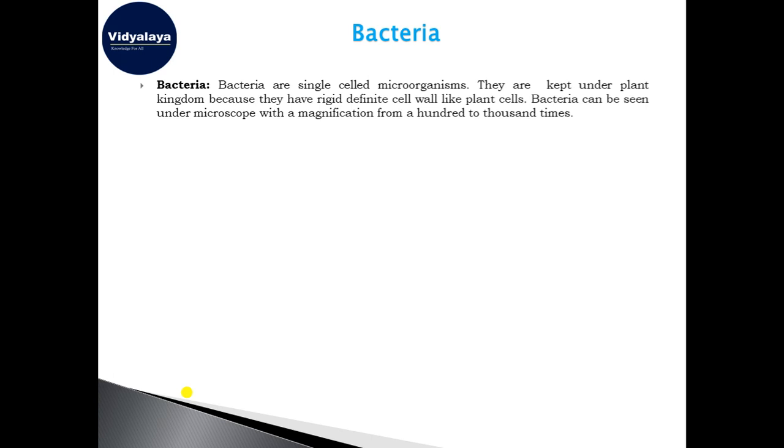They can be seen with a microscope that has a magnifying power of 100 to 1000 times, meaning they can magnify things from 100 times to 1000 times bigger. Here we can see a diagram of bacteria.